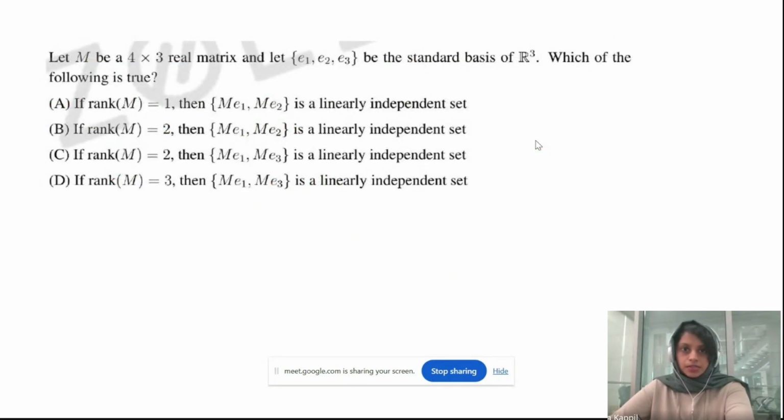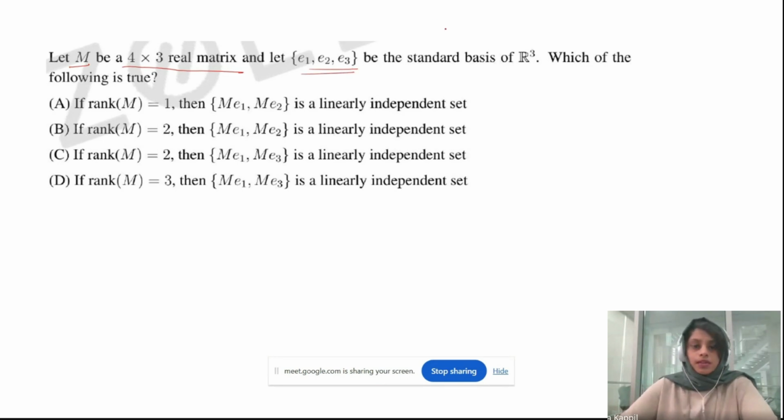So moving to the next question. Here we have a matrix M, a 4 by 3 real matrix. Let E1, E2, E3 be the standard basis of R3, and which of the following are true. You need to know what the standard basis is. The standard basis of R3 will be 1, 0, 0; 0, 1, 0; 0, 0, 1.